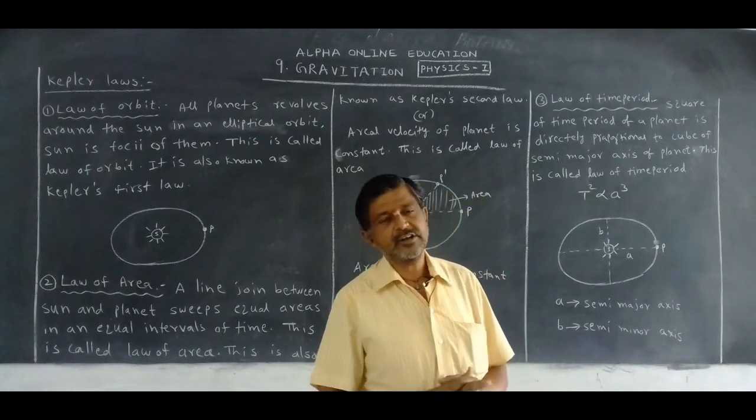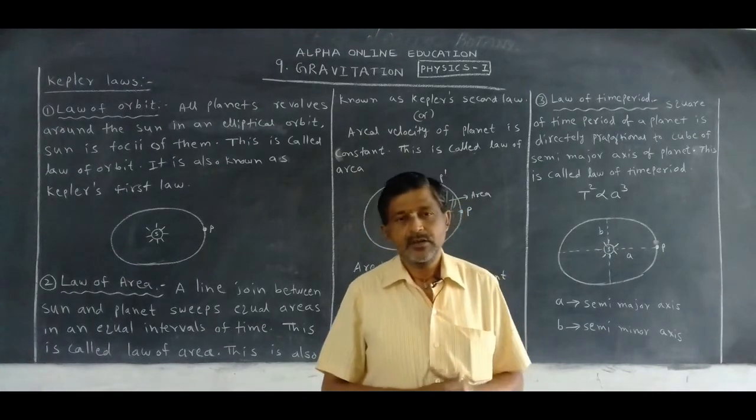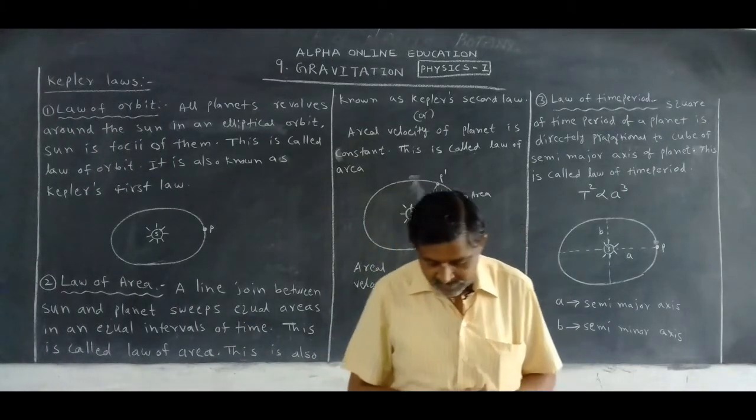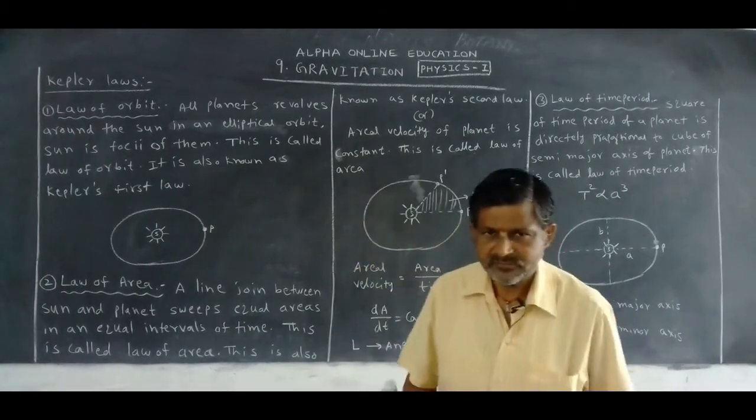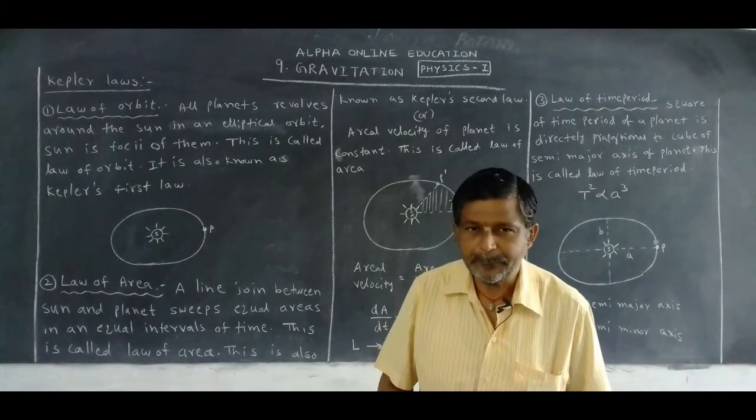But in the year 1609, Kepler first explained two laws about planetary motion.